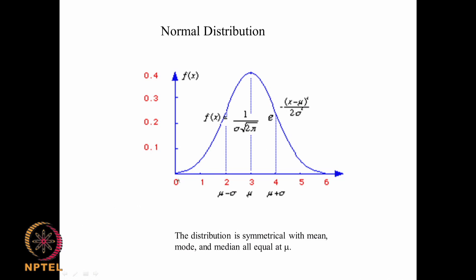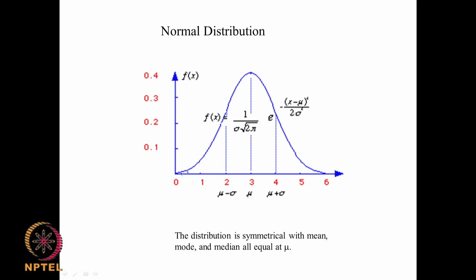So normal distribution is very uniform, it is like a bell shape. The area under the left hand side is exactly equal to the area under the right hand side. The equation is given like this: f(x), that is probability of this function, x is equal to 1 by sigma square root of 2 pi, e power minus (x minus mu) whole square by 2 sigma square. So mu is the mean or the average and sigma is the standard deviation.